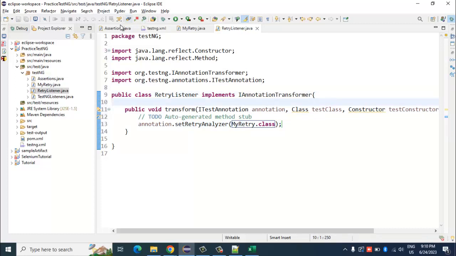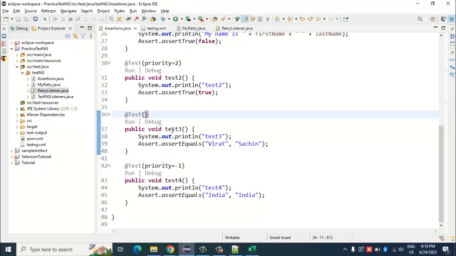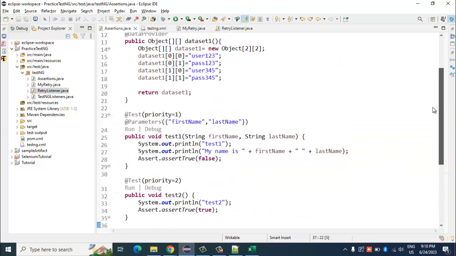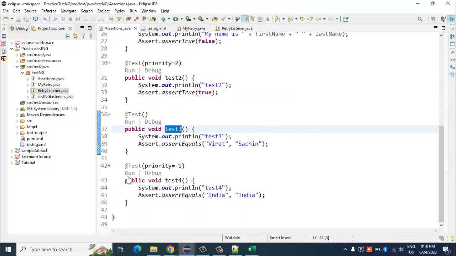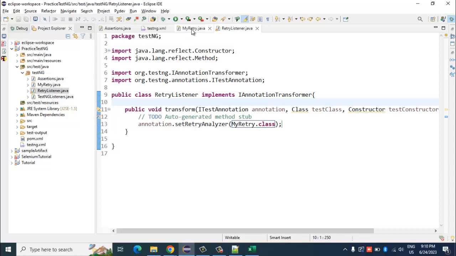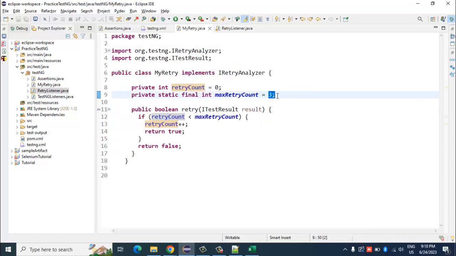So now if you see, there are these two methods that fail every time, right? Test3 and I believe test1, correct? So now you will see test1 also getting executed 3 times and test3 also getting executed 3 times. No matter how many methods you add and no matter how many of them fail, all those failed methods would be retried 3 times. Okay, so now let us execute this and see if this works.